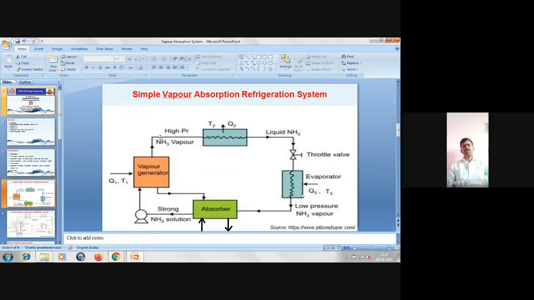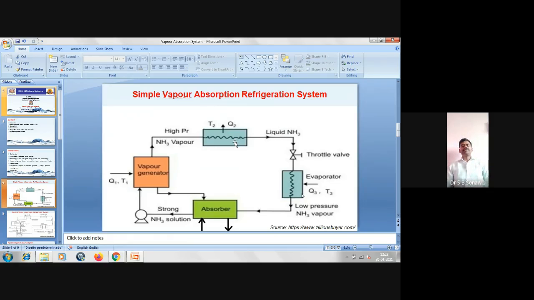If you allow that water to flow along with this NH3, then in the condenser, the vapor ammonia gets converted into liquid NH3, but while doing that, the water may freeze in the condenser.